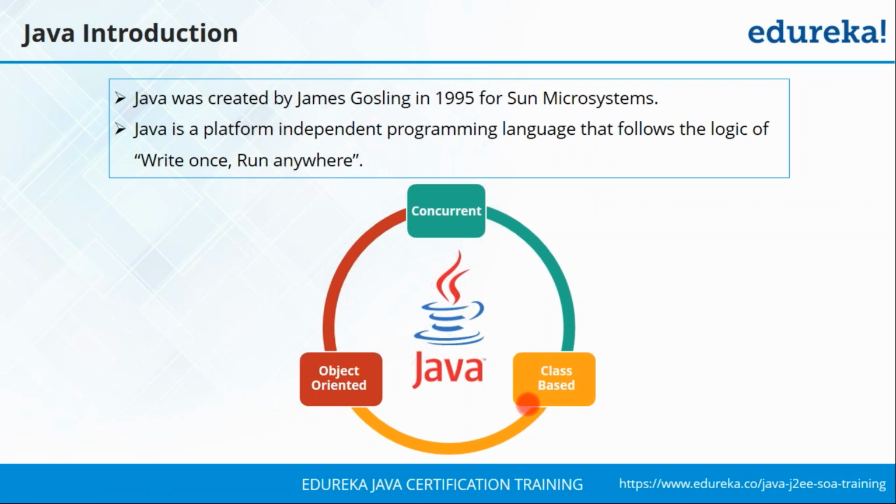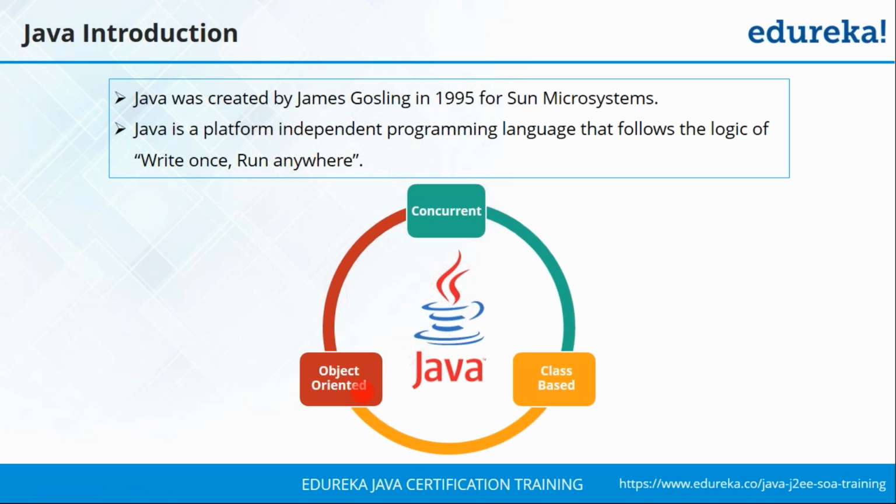After that, Java follows a class-based approach. Here when I say class-based approach, it basically means that everything that you're going to be writing as part of your Java code is going to be present inside a class. Don't worry too much about what a class is or how it is going to help us. We'll be talking about that towards the later half of the session, but just understand that every code that you're going to be writing is going to be written inside a class.